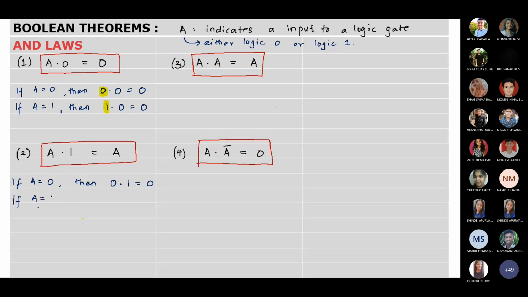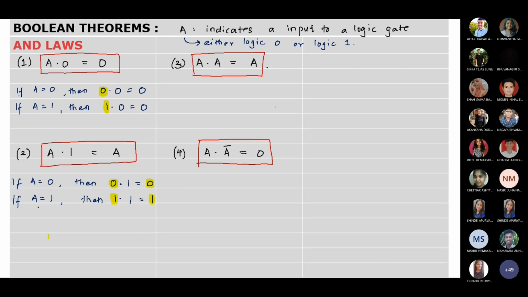Next, if A is 1, then 1 dot 1 gives you 1 because both the inputs to the AND gate are 1. So if A is 0, output is 0, similar to A. And if A is 1, output is 1, similar to A. And that's why the law is A dot 1 will be A. Means any input dot 1 will be the value of the given input.